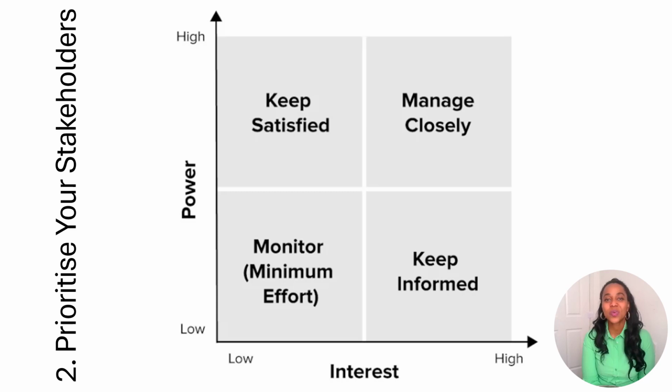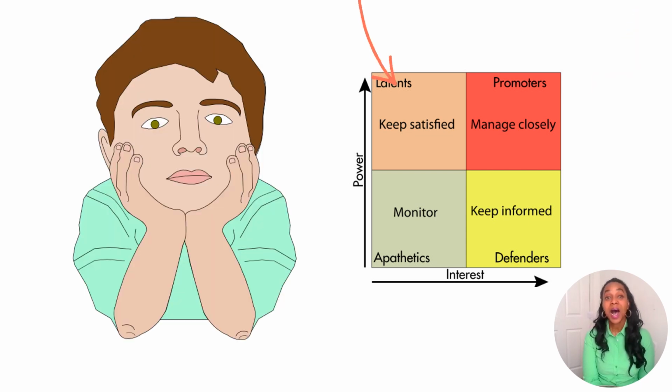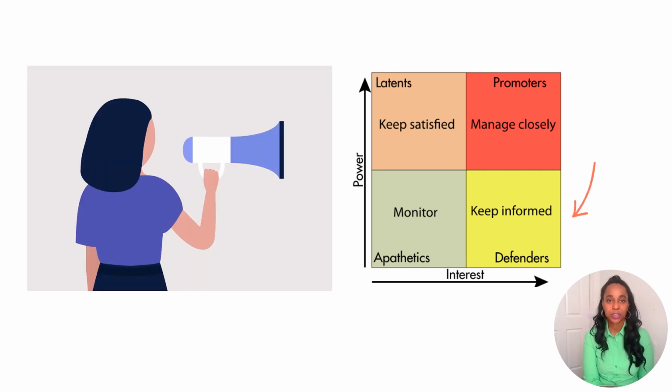The position that you allocate to a stakeholder on the grid shows you the actions you need to take with them. High power, highly interested people must be managed closely. You must fully engage with these people and make the greatest efforts to satisfy them. High power, less interested people should be kept satisfied. Put enough work in with these people to keep them satisfied, but not so much that they become bored with your message. Low power, highly interested people should be kept informed.